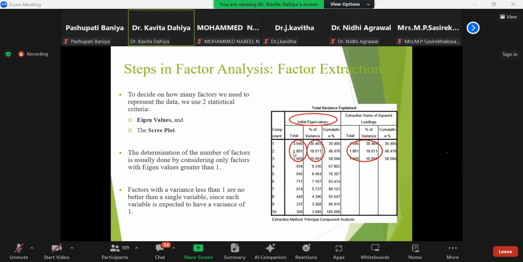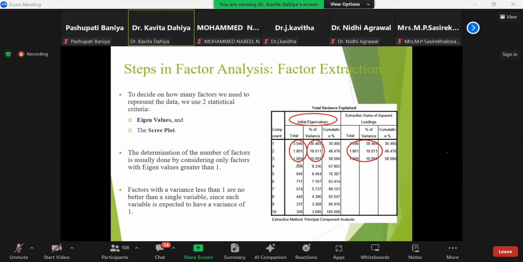The second factor, if I'm talking about its individual explanation, is 1.80. The percentage of total variance explained by the second factor is 18.01. If I'm talking about the cumulative explanation, it is 48.47. Means these two factors are explaining the total variance up to 48.476.